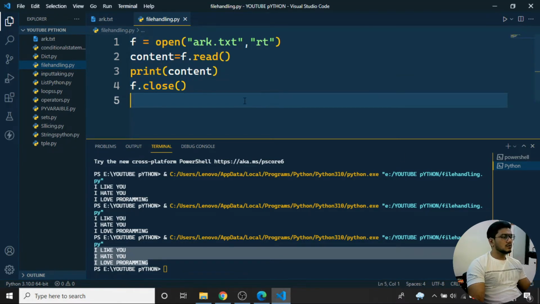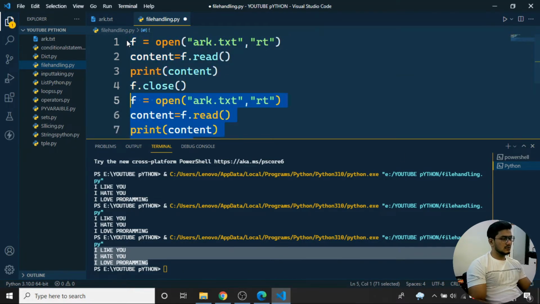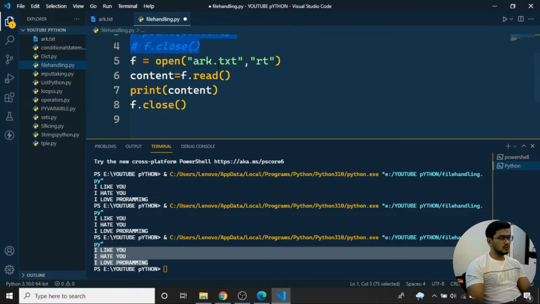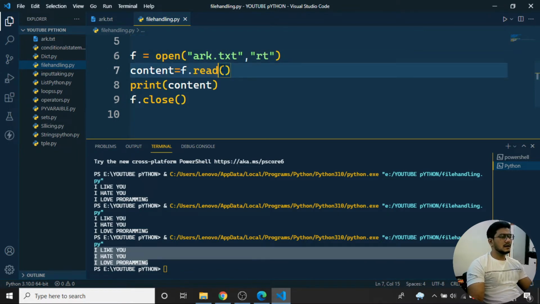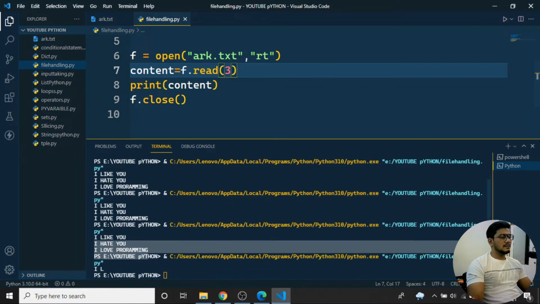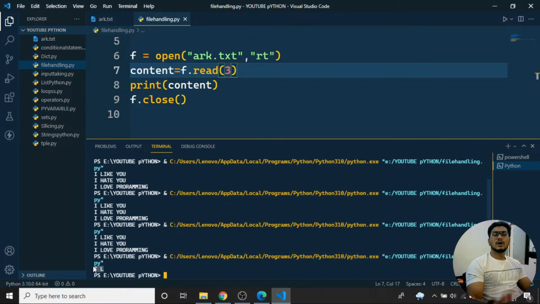Now I want to say something. I'll copy this line of code and comment it out, because I need to give you the code. Here, with ark.txt, I want to pass a parameter to read. If I say read 3, what happens here? You can see only 3 letters from the single line have been read.